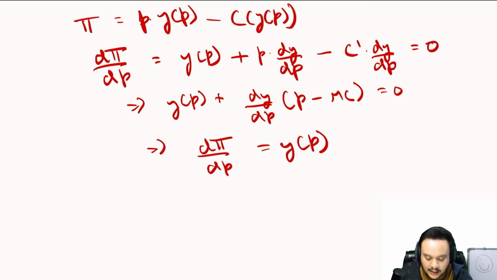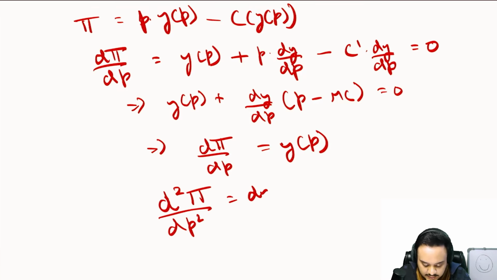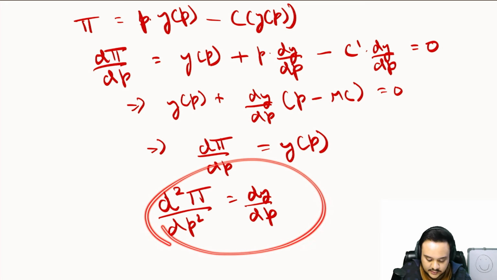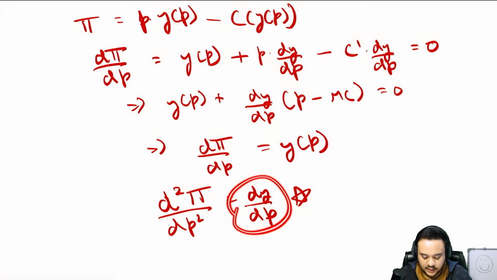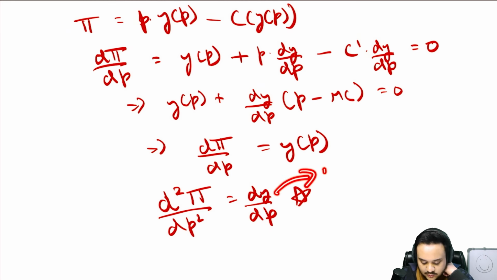Now if you differentiate again, you get dy upon dp. Okay, this is your final answer. So now we just have to decode what this means, dy by dp. So you tell me what happens if the price increases. Let us say that the price is now more than the marginal cost. Will the firm produce more or will it produce less? Will the output go up or will it go down when the price is higher?